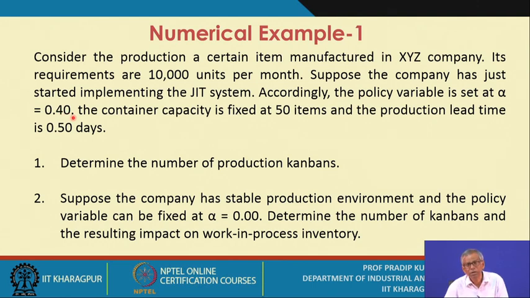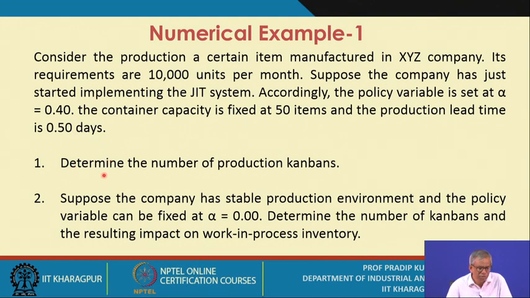That means the company still feels that there is a significant or strong effect of the external factors on the performance of its inventory and production control system. So that's why the value of alpha is considered as high as 0.4. The container capacity is fixed at 50 items or 50 units. It could be either 50 or 100, and the production lead time is half a day.